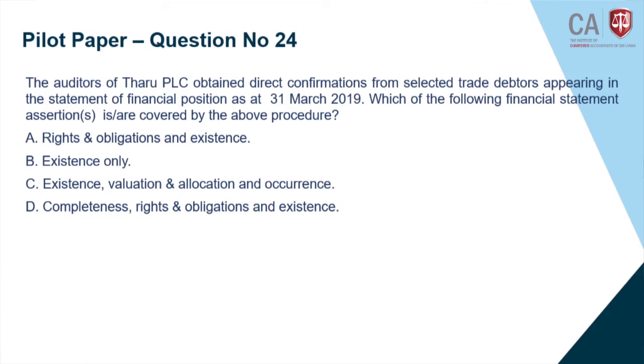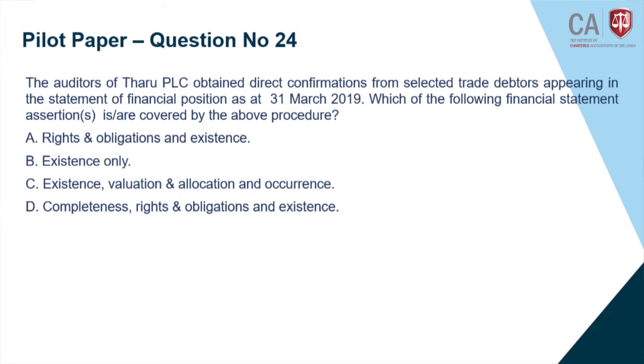The auditors of Tharu PLC obtained direct confirmation from the selected trade debtors appearing in the statement of financial position. I told you the direct confirmation approach, where auditors take a confirmation from the debtor stating that the debtor is payable the specified amount to the company being audited. So what assertions are covered, you have to think and write.